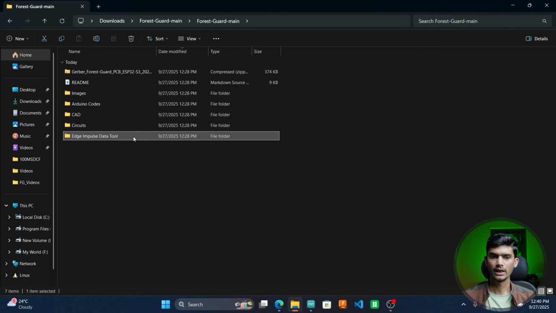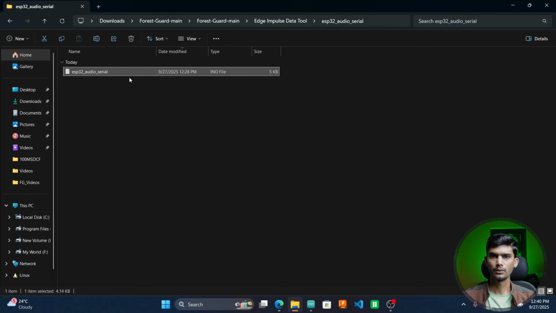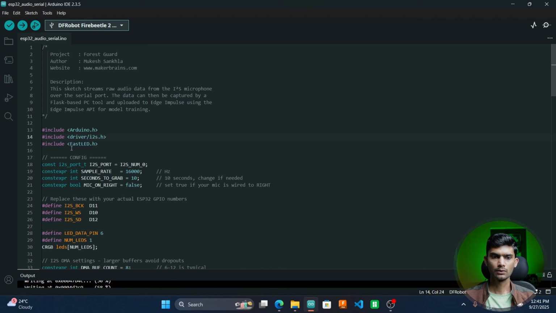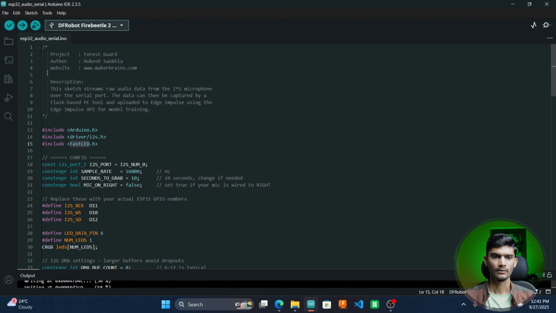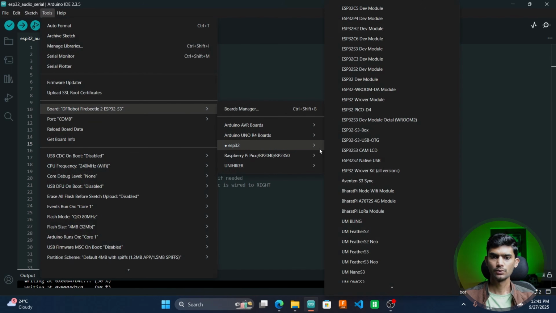Here, go to Edge Impulse Data Tool, ESP32 Audio Serial, and open this code in the Arduino IDE. Once you have opened the code, make sure to install the FastLED library. I am using library version 3.10.3, and also make sure that you have installed the ESP32 Board Manager.